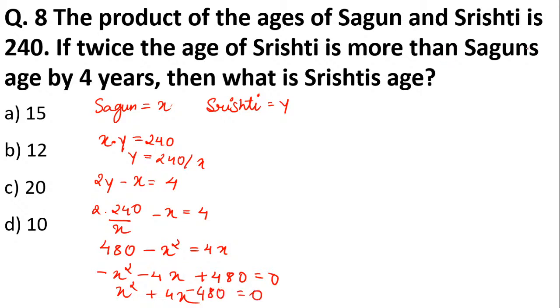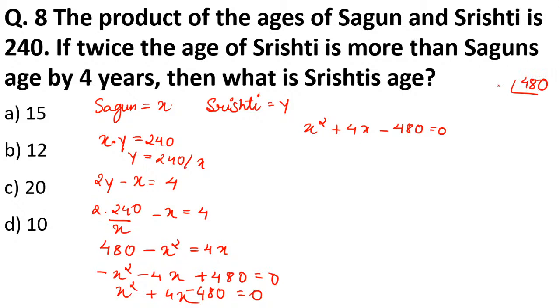Now we have to solve this quadratic equation. Whenever such type of questions come, x square plus 4x minus 480 is equal to 0. So you have to multiply the first number and the last number, and then take the factors. Since here 1 is there, we just take the factors of 480.